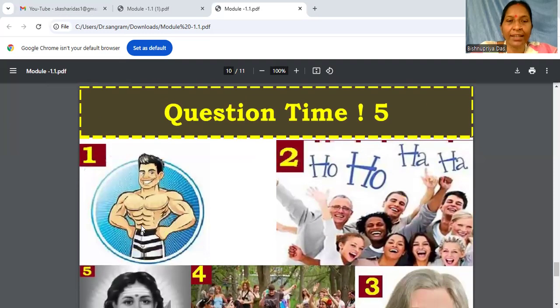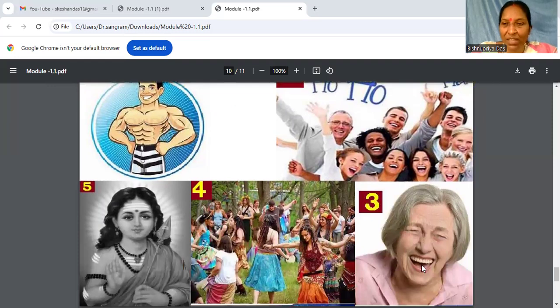And coming to the end, there are certain questions asked here: whether we will say this person is sukhayu or hitayu. She is laughing too much, so she is a sukhayu person. These hippie people are dancing together, so they could be hitayu persons.